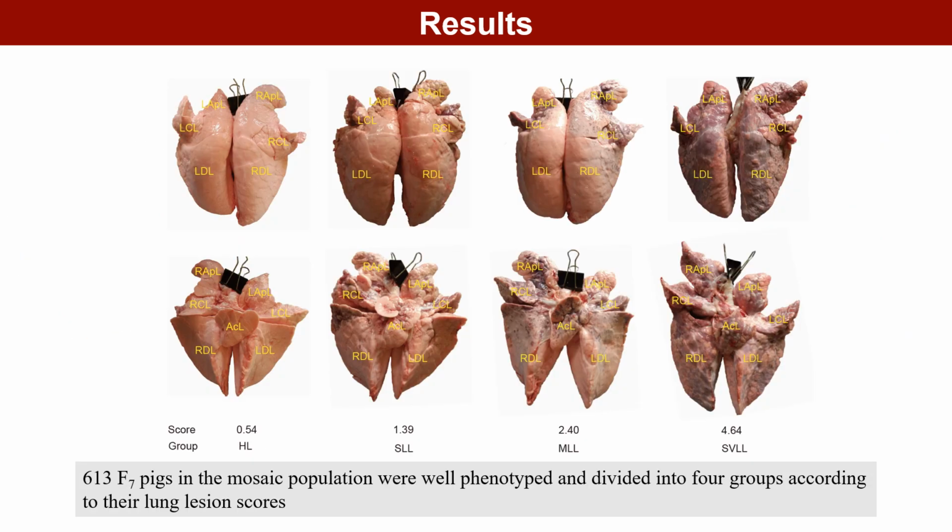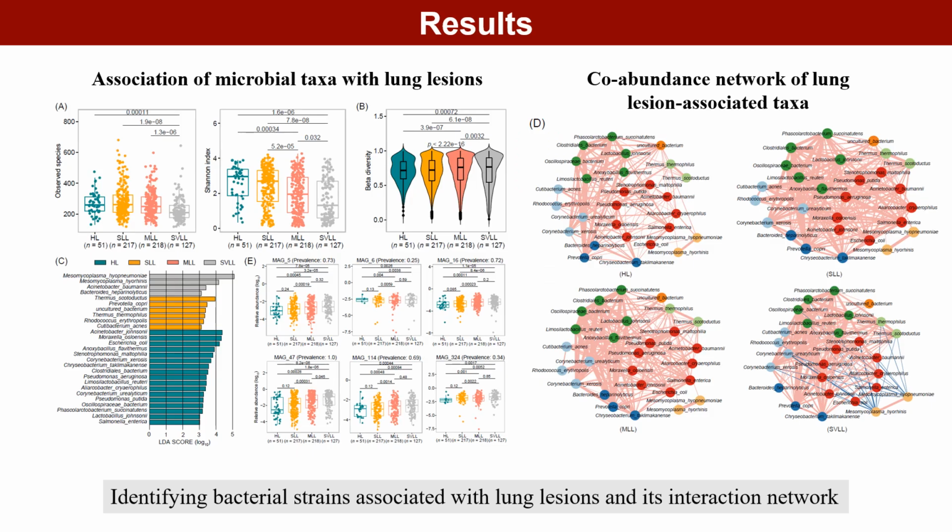613 F7 pigs from the mosaic population were divided into 4 groups of healthy lung, slight lung lesion, moderate lung lesion, and severe lung lesion according to their lung lesion scores. We then investigated the relationship of the lung microbiome with lung lesions using the constructed gene and genome catalogs, and observed the distinct significance of the correlations of different Mesomycoplasma hyopneumoniae strains with lung lesions.